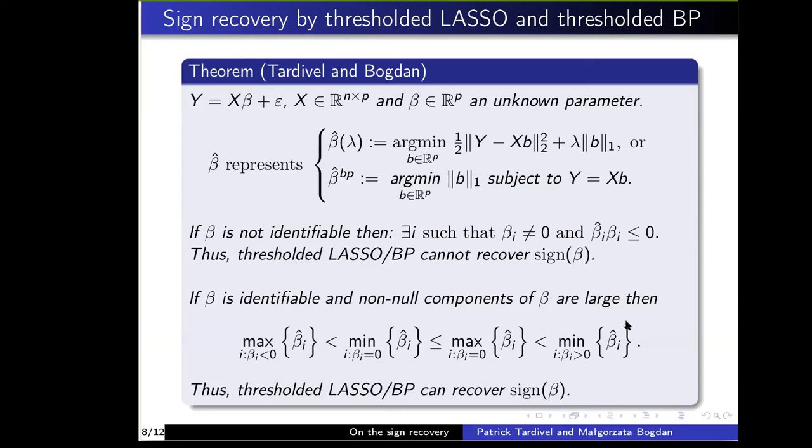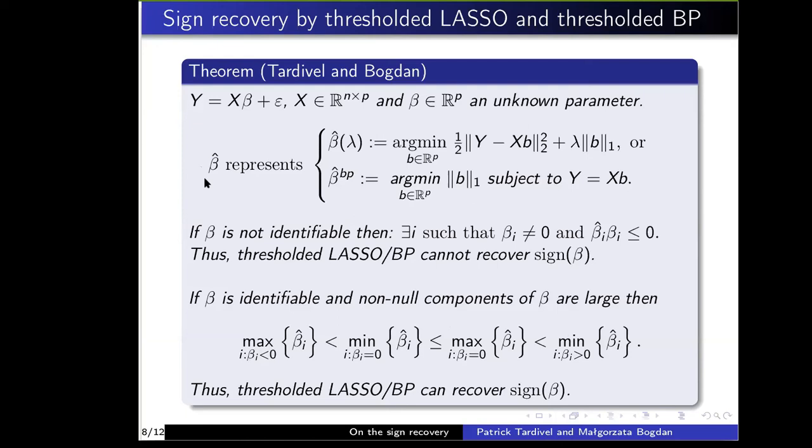To be more precise, non-positive components of beta are estimated non-positively and very large in magnitude by the estimator beta hat. Null components of beta are estimated at 0 or by a small value by the estimator beta hat. And non-negative components of beta are estimated non-negatively and very large by the estimator beta hat.